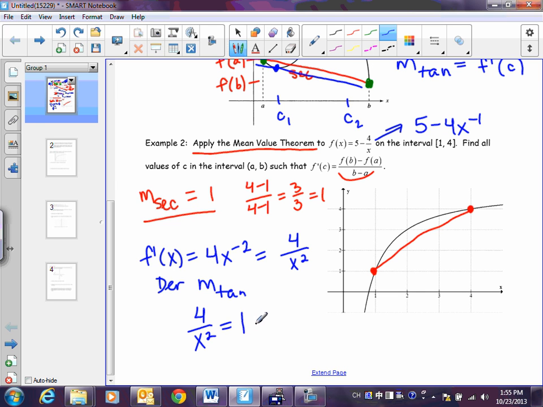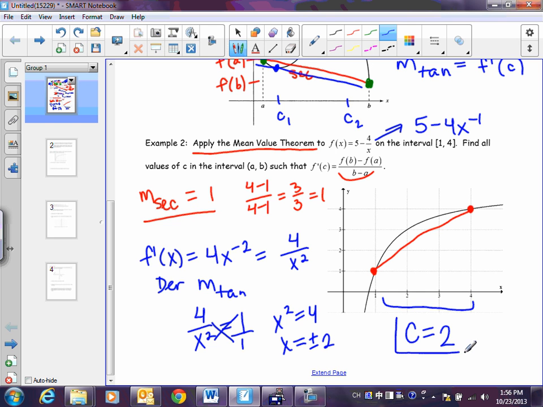Okay, what would I do next to solve this? You can even almost think of it like cross multiply. I would get x squared equals 4, and technically x would equal plus or minus 2. But c can't equal plus or minus 2. It can only equal 2. Why? Because we're only looking between a and b. You have to be between 1 and 4. So I can't say that c is equal to 2 and negative 2. C just equals 2, and that's what they were asking us to find.